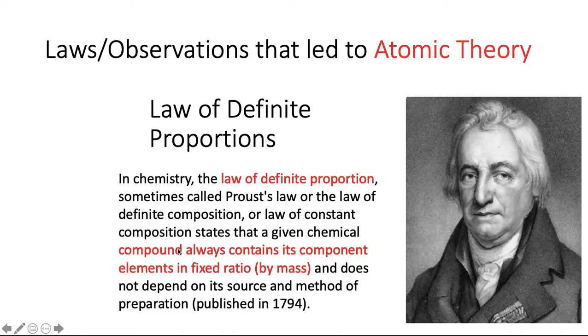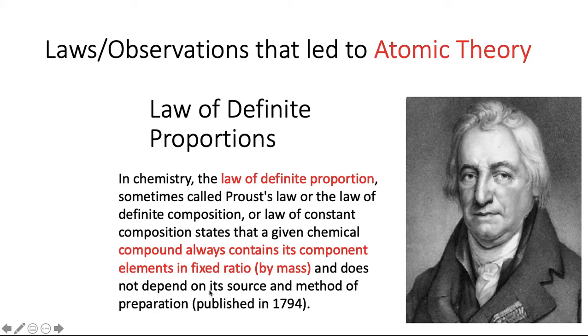Which means that if I'm talking about a chemical compound like water, for example, since we mentioned water, water will always have hydrogen and oxygen mixed in a fixed composition, fixed ratio. There's always 2 hydrogens to every oxygen. And it doesn't matter how we prepare water. It doesn't matter where it's sourced.